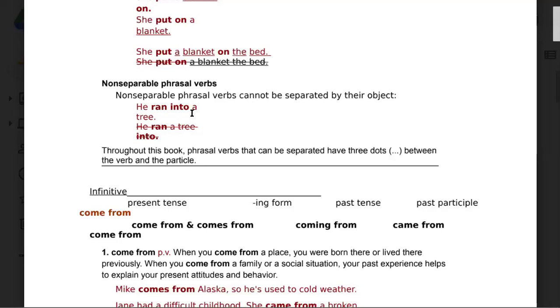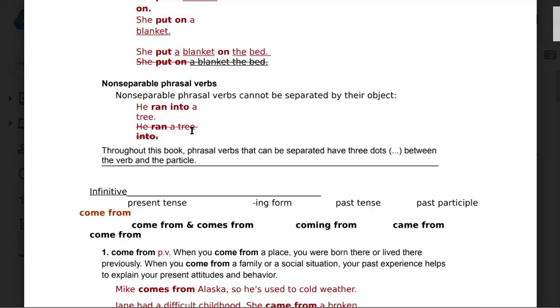But if we say he ran a tree into, now there would be some phrasal verbs that you cannot separate. Okay, so remember, this might be very confusing for learners: how to know which phrasal verb is separable and which one is not separable. One of the ways is to understand objects and transitive and intransitive verbs.